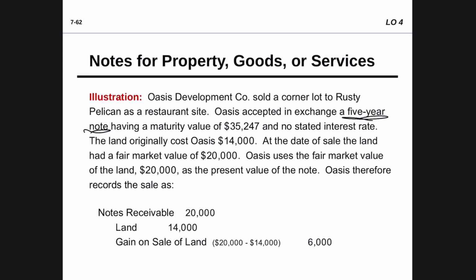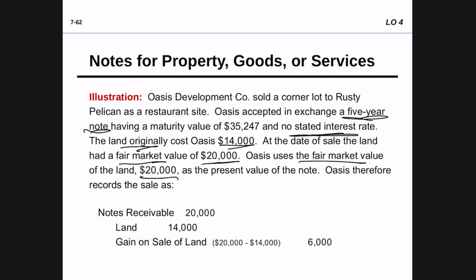So they've made a sale, but they did not receive cash, so they have a note. The maturity is for 35,000, without a stated interest rate. The original cost for the land was 14,000, and we had a fair market value of 20,000, and they used the fair market value of that land.